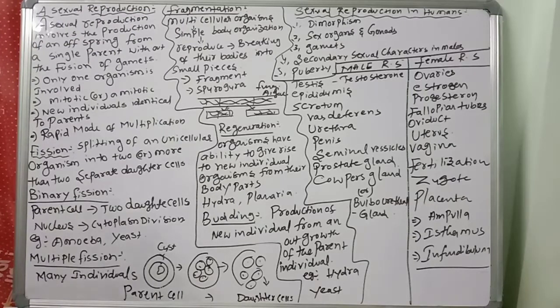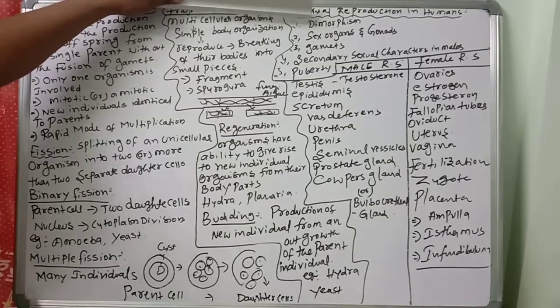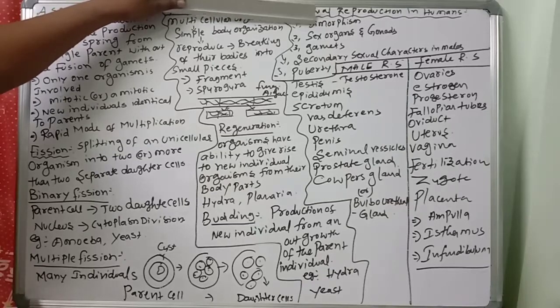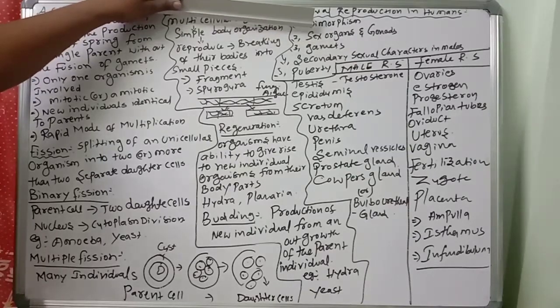DNA copying, DNA is a must. Variations are more in sexual reproduction. So these are all very simple. Especially if you see human sexual reproduction, we will see first sexual dimorphism. Human beings are unisexual. Male is separate, female separate. Males and females are separate, that's why it's called sexual dimorphism. The secondary sexual characters of male and female are different. So the male reproductive system and female reproductive system are developed in humans.